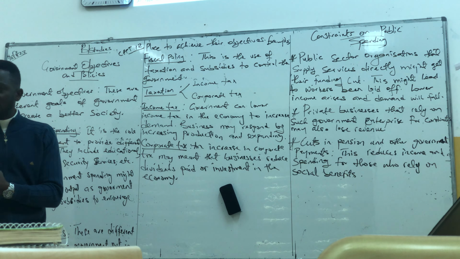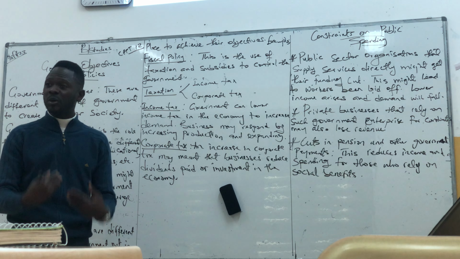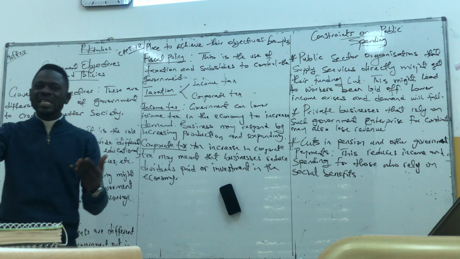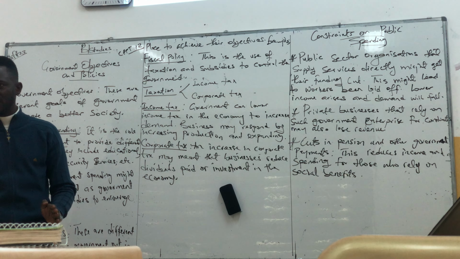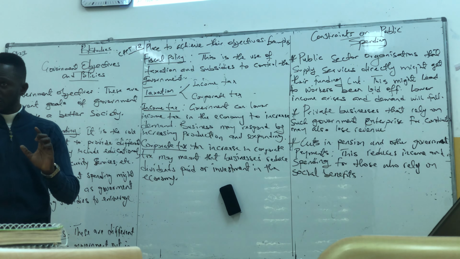If government reduces it, it means we can spend more. Our disposable income will increase. As a result, our purchasing power will improve. Then we can buy more. If we can buy more, businesses will respond to that by increasing their own production and expanding. You see how government is trying to reduce income tax to increase production.